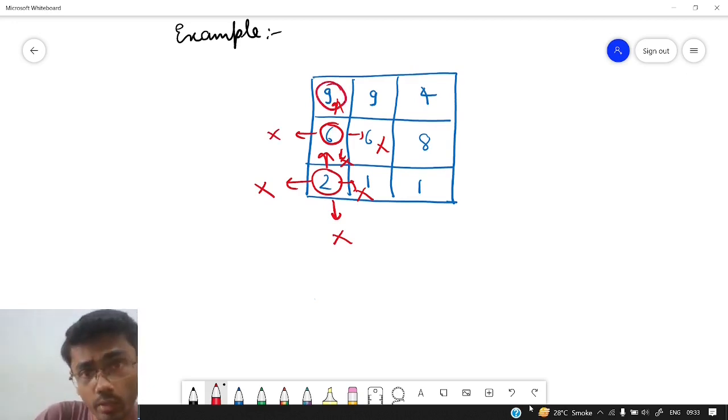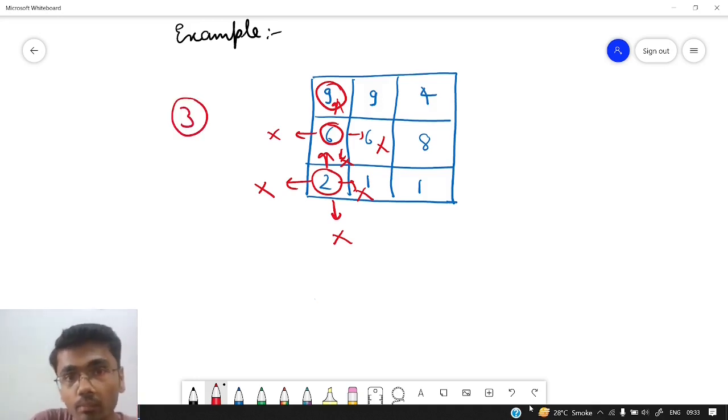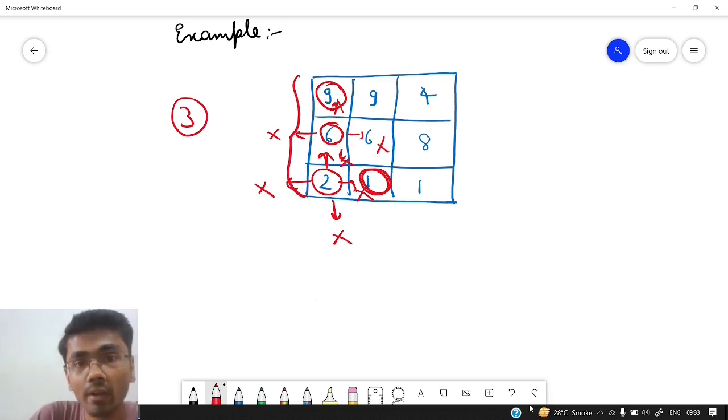So you can see that this is also an increasing path and the length is 3. But have you noticed one thing here? When we chose 1 as our starting point, this 9, 6 and 2 were part of that path, right? And now when we are starting with this 2, this 9, 6, 2 are also part of that path. So didn't we compute this 9, 6 and 2 path again? So isn't it a kind of overlapping sub problem?